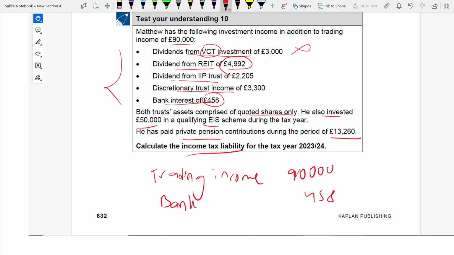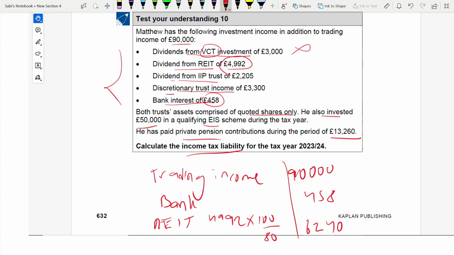Then REIT, 4,992. This one will be received net, so we have to gross it up: 100 divided by 80, because it is received net of basic rate tax at 20%. That gives 6,240. Remember, when we are putting the incomes here, all are gross. All gross income you have to put.